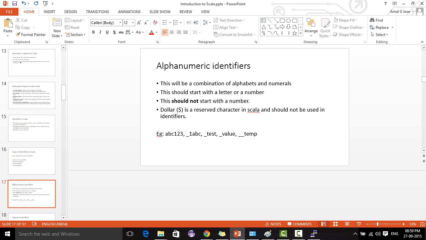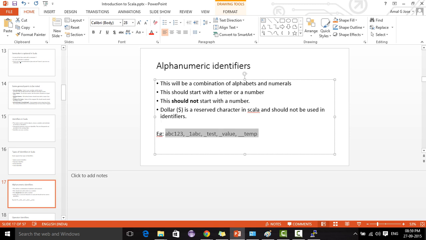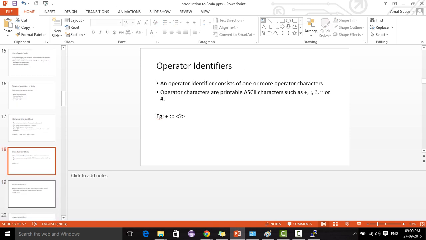Some examples of alphanumeric identifiers: this one is alphabet alone, this is alphabet alone also, but this is an alphabet and numeric combination. These are possible alphanumeric identifiers. Then another type is operator identifiers. An operator identifier means you can use one or more operators as an identifier. The example is like this: plus, colon, less than, greater than, question mark, all those things. This is understandable.